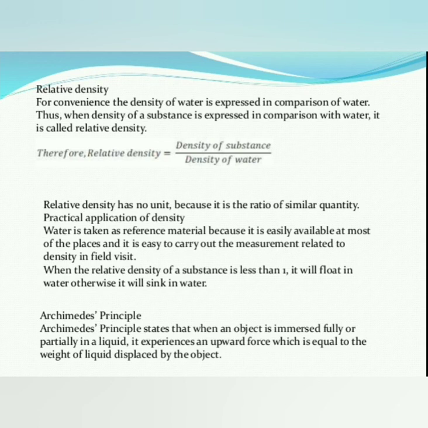Therefore, relative density is equal to the density of a substance divided by the density of water. Here relative density has no unit because it is the ratio of similar quantities.